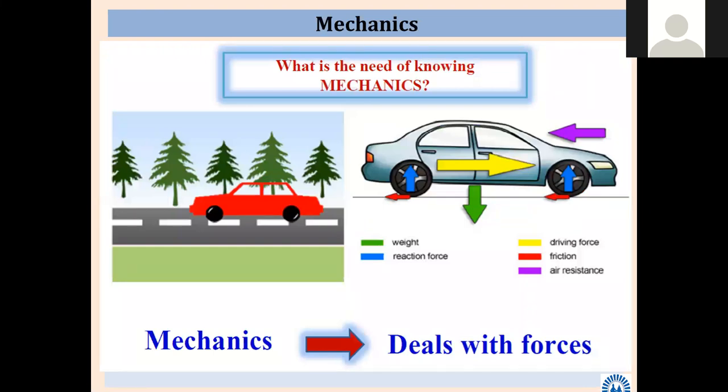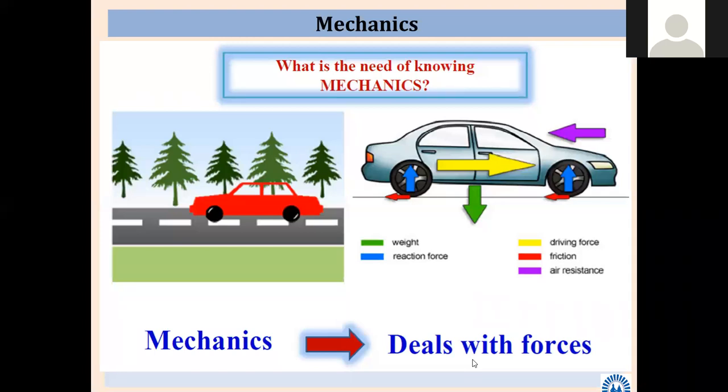Then, what is the need of knowing mechanics? Here some examples are given. Are you observing different deals with the forces? In this picture there is one car moving. In the first case nothing is shown, just one road on which one car is moving. In the other picture, different arrows are shown. You can see carefully, in the first case nothing is shown, only one car and the road on which it is moving. But in the second case, what should we know from this picture, what are the different forces?